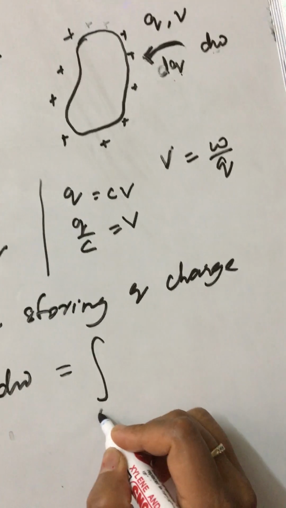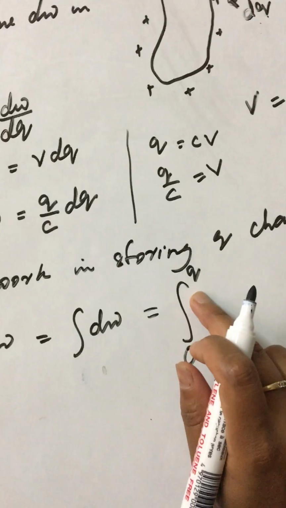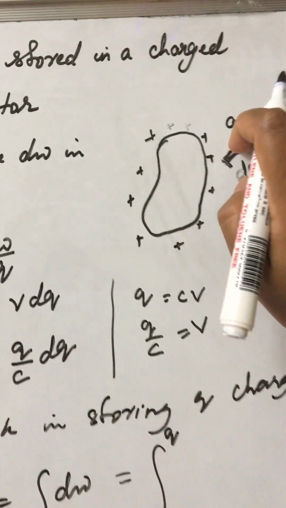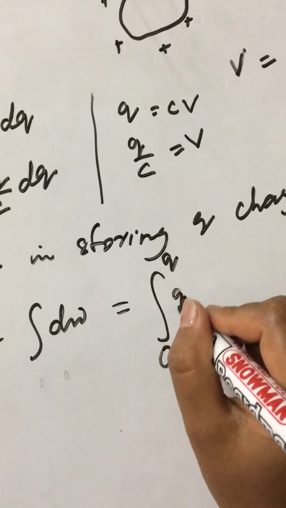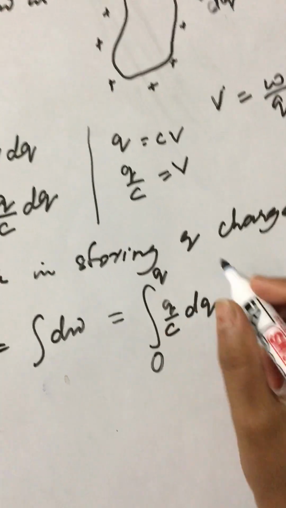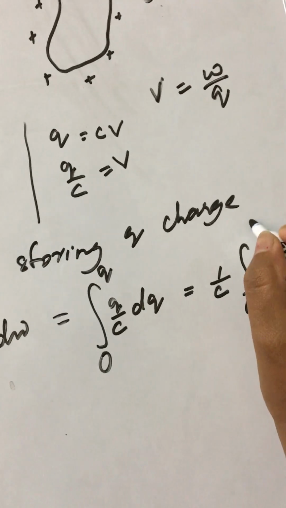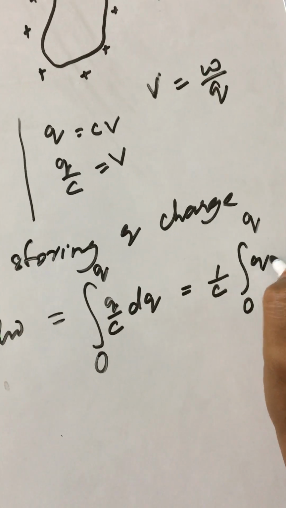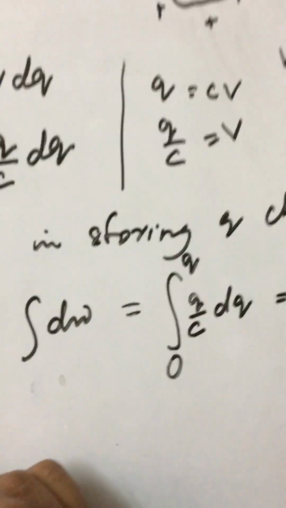So for charge, it was previously 0 to the maximum, let's call it Q. All right, don't confuse with this Q. Then this will be the integration of Q by C dq. C is a constant, can be taken out from the integration, so this is 1 by C, integral from 0 to Q, then Q dq, right? I hope it's clear.